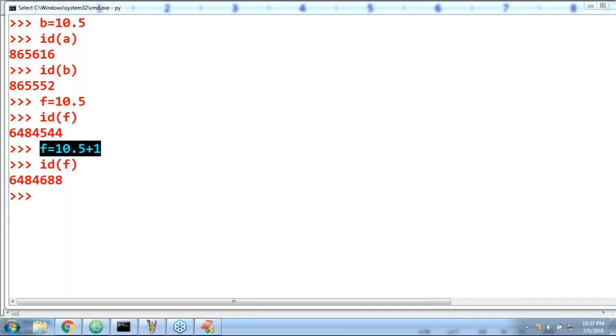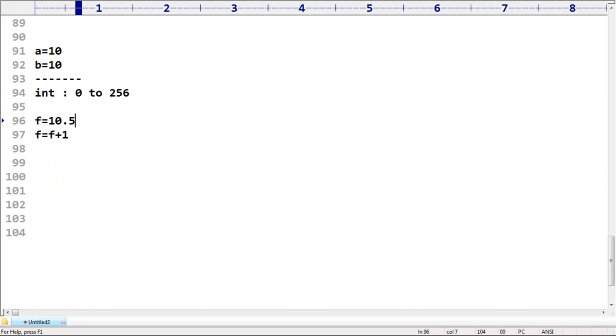Clear, right? Swaroop, in the case of int, the reusability concept is there, but in the case of float, the reusability is not there. That's why addresses are different in float, but addresses are same in the case of int.